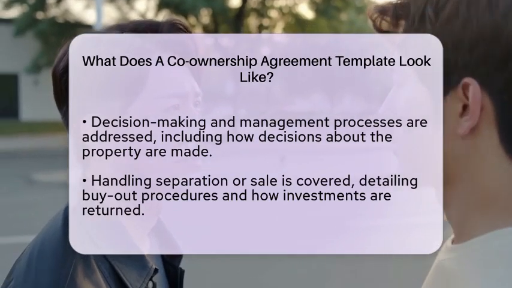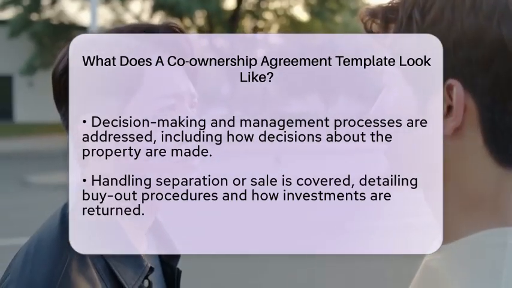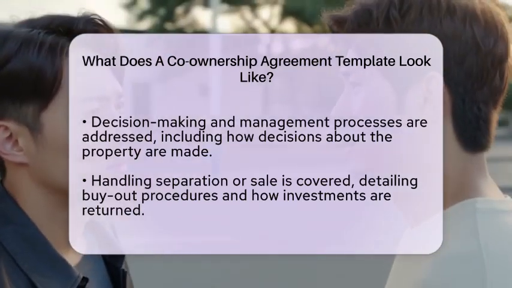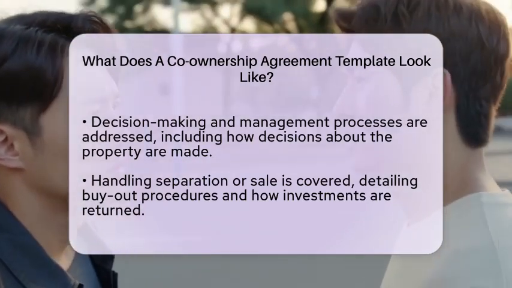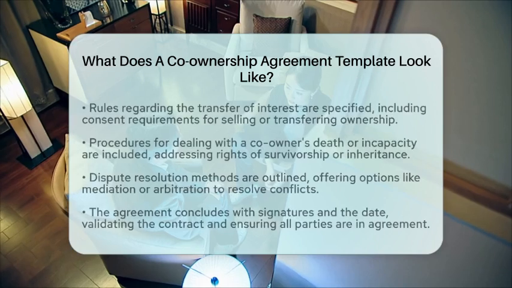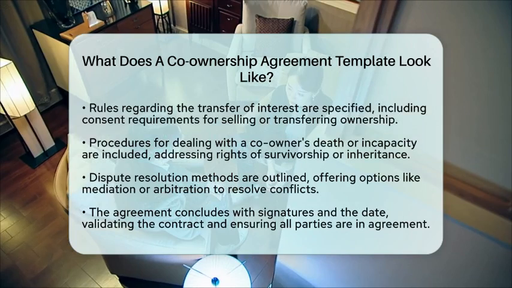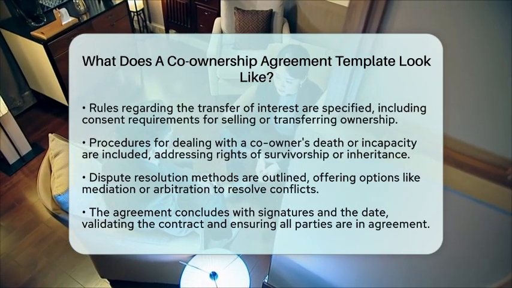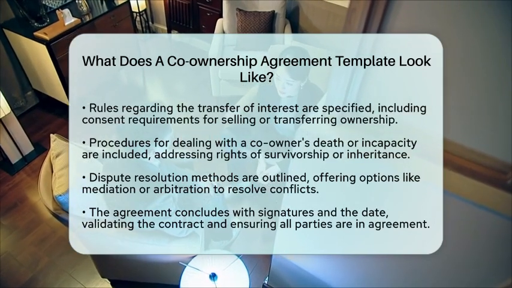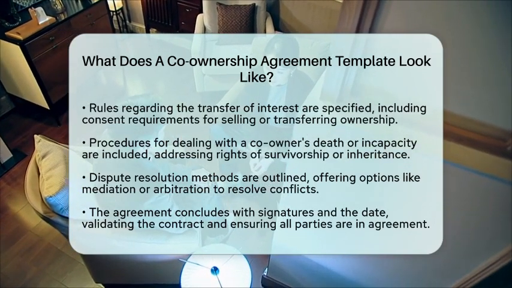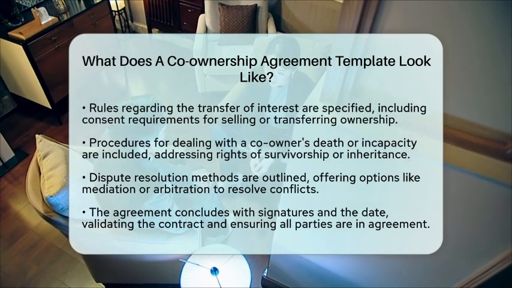The transfer of interest is another important aspect. This sets rules about whether a co-owner can sell or transfer their interest to someone else without the other owner's consent. In the unfortunate event of a co-owner's death or incapacity, the agreement specifies what happens to their interest. This could involve rights of survivorship or inheritance rules. Dispute resolution methods are provided to help resolve disagreements without lengthy court battles. This could include mediation or arbitration options.